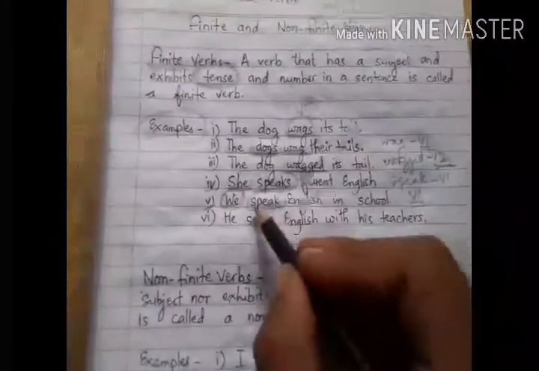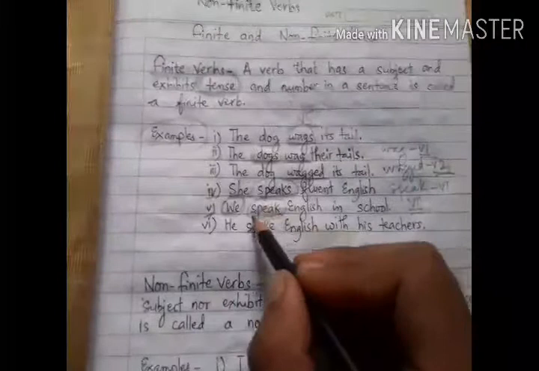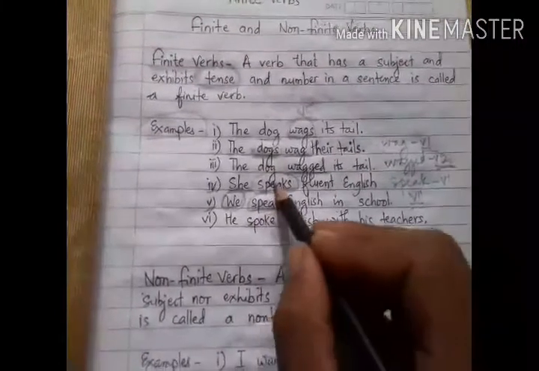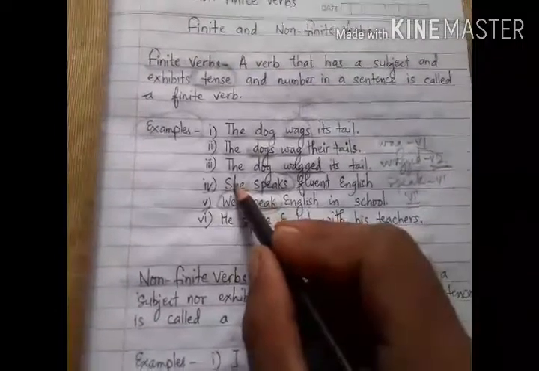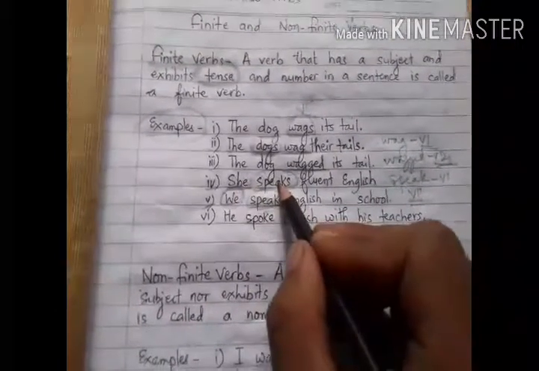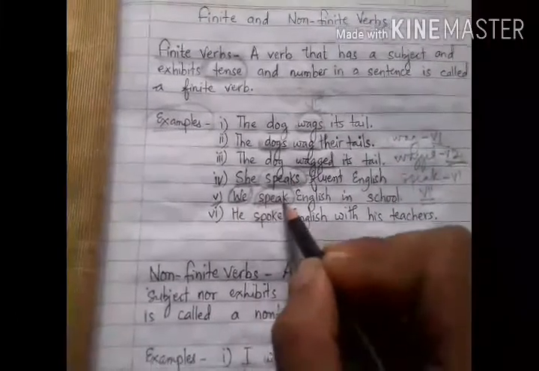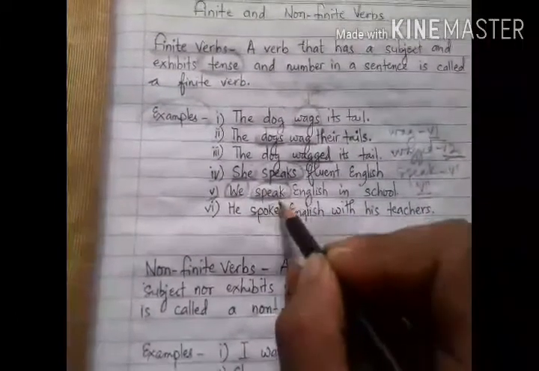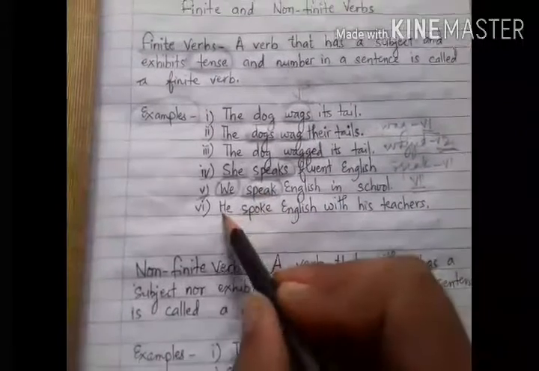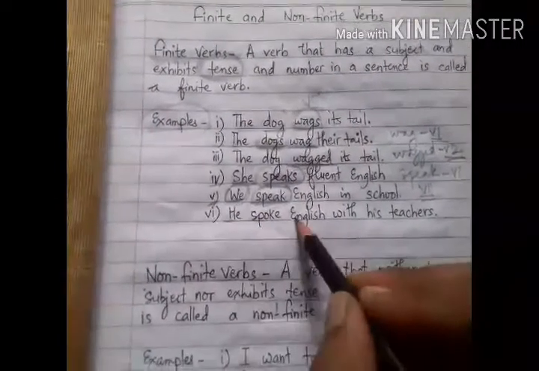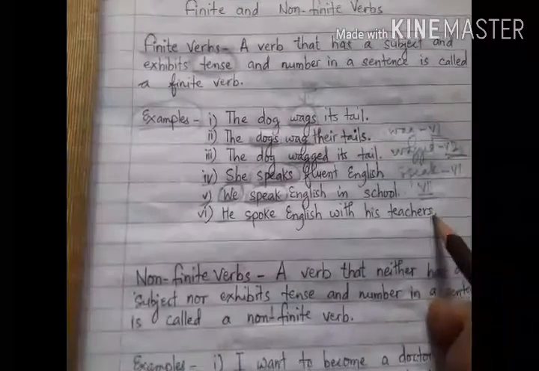So here again I have changed the form of the verb, speaks to speak. Here the subject is singular, so the verb is singular, speaks. Here the subject we is plural, so the verb is plural, speak, B1. Now again we will change the same sentence into past tense, like he spoke English with his teachers.